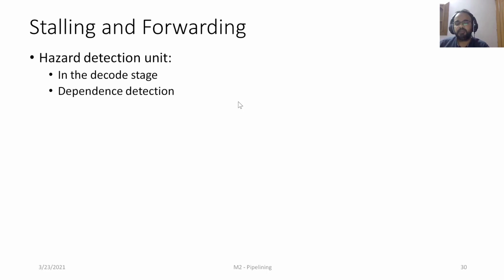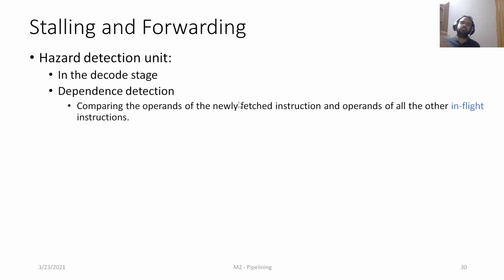It will detect the dependence among the instructions by looking at all the register operands that are needed for the newly fetched instruction, and it will be compared with all the operands of the instructions which are currently under execution, or we will say the in-flight instructions.